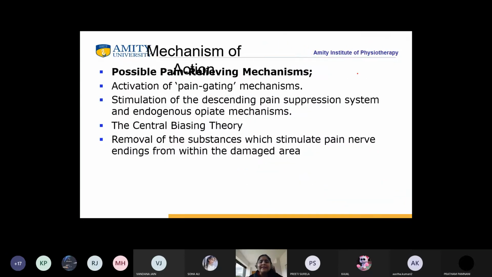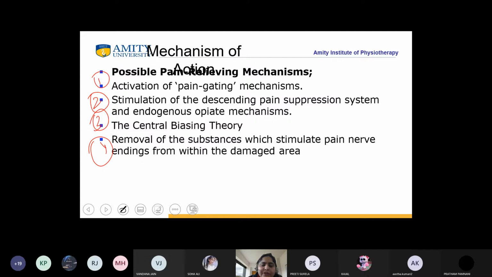Now, what is the mechanism of action? First of all, we will be dealing with possible pain relieving mechanisms.